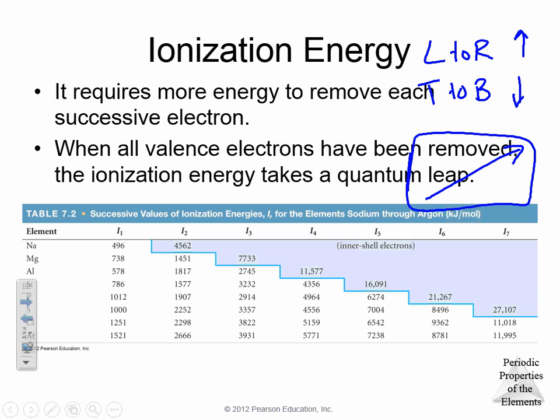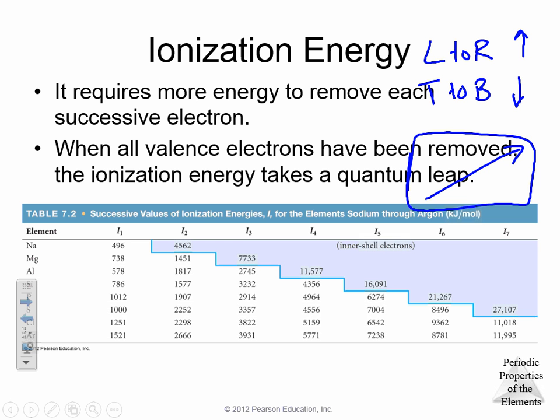Ionization energy, let's review. What's the general trend on the periodic table? Left to right, it increases. I have that up in the top right corner. Left to right, it increases. Why does it increase? Because it's easier to take 1 electron away from alkali metals because it wants to give it away. But it's very difficult to remove it from our halogens. Our halogens, remember, have 7 electrons. Are they going to want to give an electron away? No. So it's very difficult. The energy increases as we go left to right.